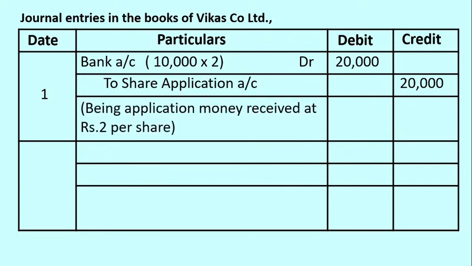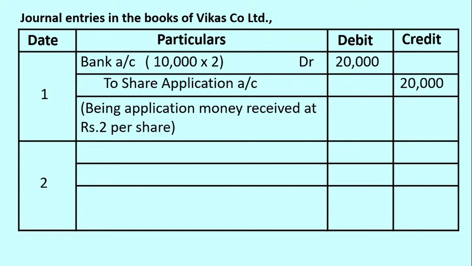And after each journal entry, a small brief explanation is to be given as a narration. So here in this case the narration is: being application money received at rupees 2 per share. That's the end of the first entry. Now moving on to the second entry.